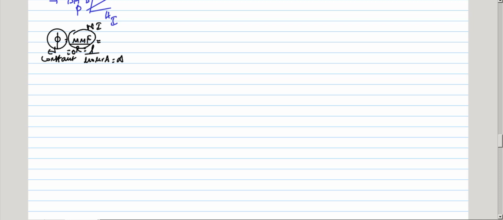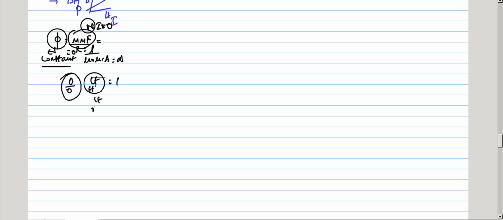The mmf is N into I, with turns constant and the magnetizing component of current. I want the flux value to be constant, but I am getting 0. This is a 0 by 0 form, and applying L'Hospital's rule you get a finite value.